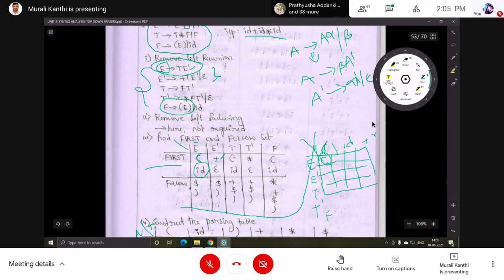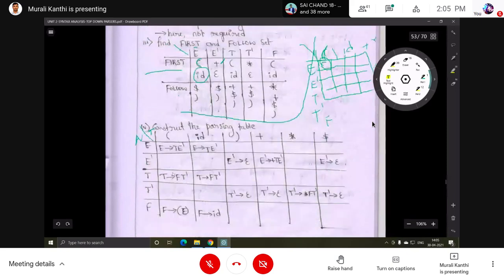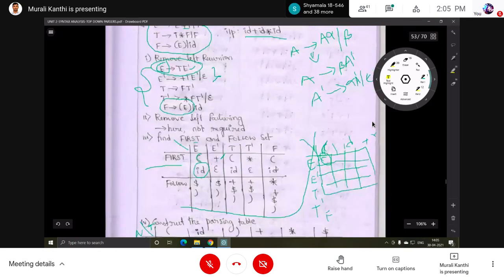Next, first of T, the same thing. Which production is the reason? The T production is this one, T implies F T dash. So on open parenthesis, T implies F T dash, and on ID, T implies F T dash. That is completed. Then star, same thing: T dash implies star F T dash. This one is completed. Don't add epsilon.